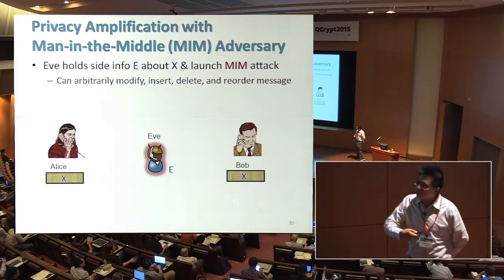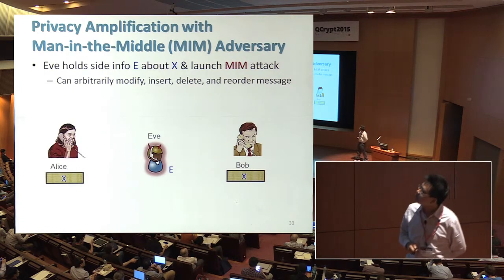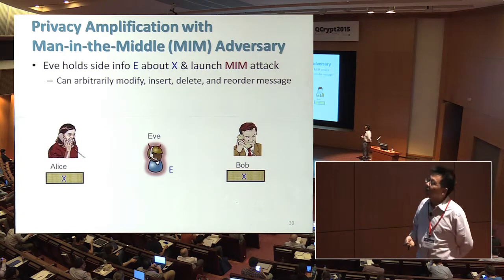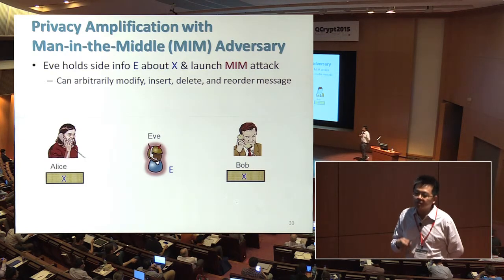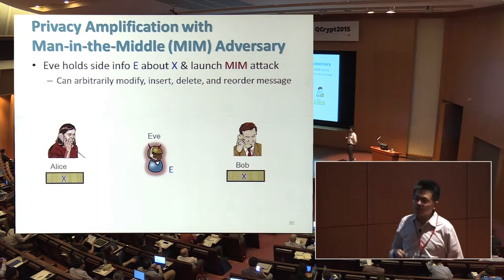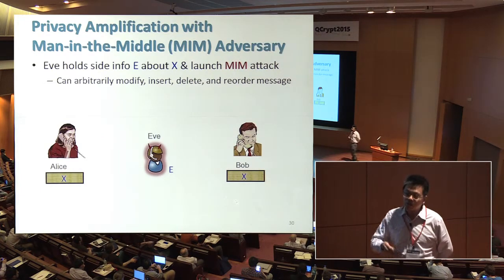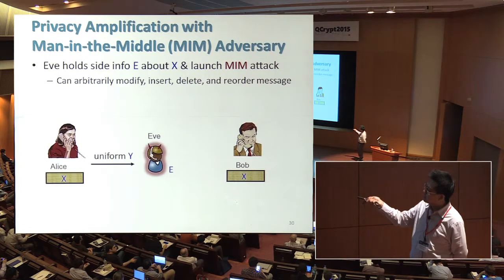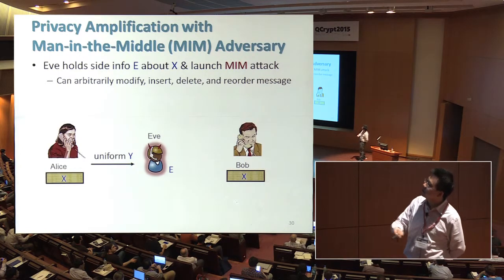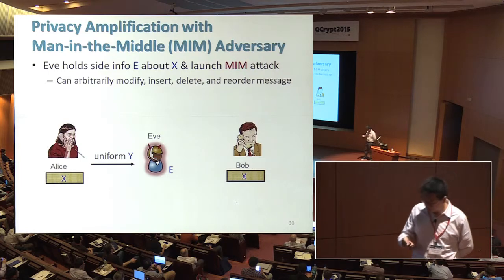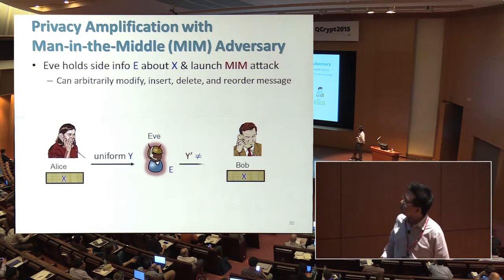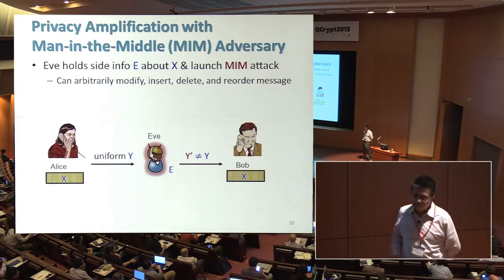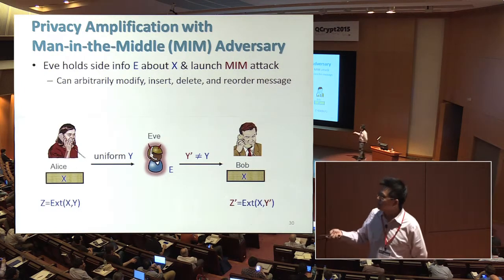At the end, I want to briefly mention a few open questions. The first is privacy amplification. It's an old question, and in the classical setting it's studied more extensively. In particular, people also consider the man-in-the-middle attack, a very natural attack where the adversary can modify, insert, and delete the message. So if we run the earlier protocol, the adversary can intercept this y and change it to something different, y prime, and then the extraction would fail.